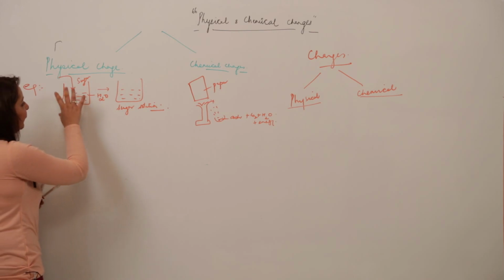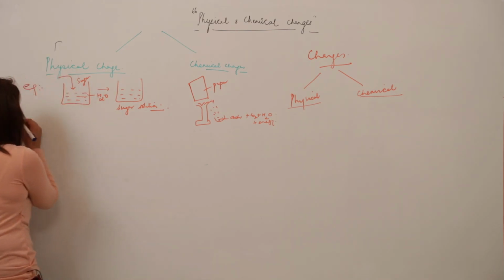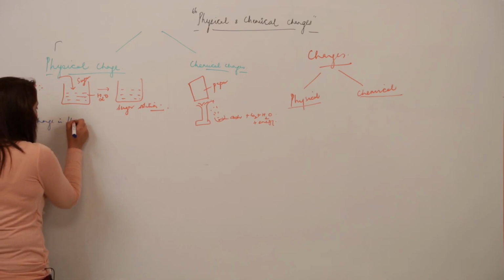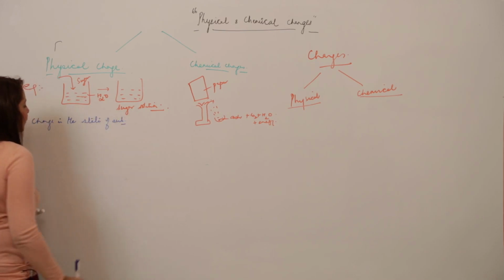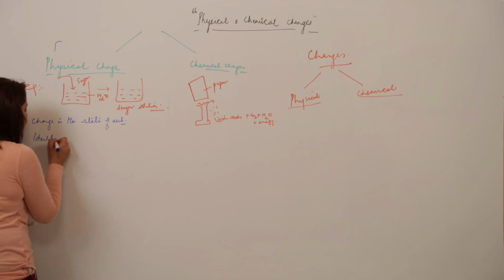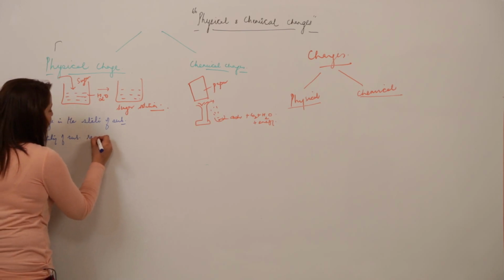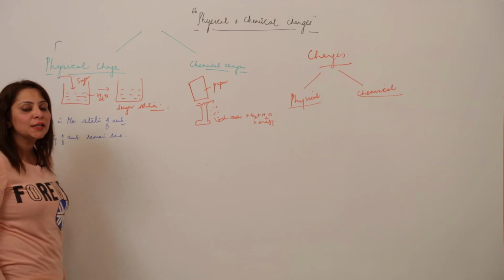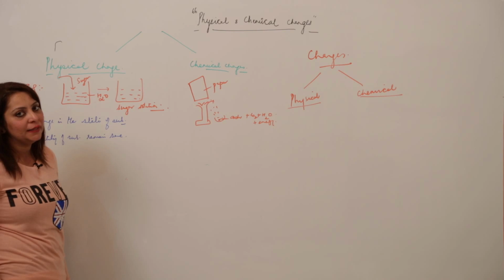So when we dissolve sugar into water, what happens? It is just a change in the state of the substance. Otherwise, the identity of the substance remains as such. As you can see, the sugar remains sugar and the water remains water. They both just unite to form a sugar solution, but the identity is still maintained in it.